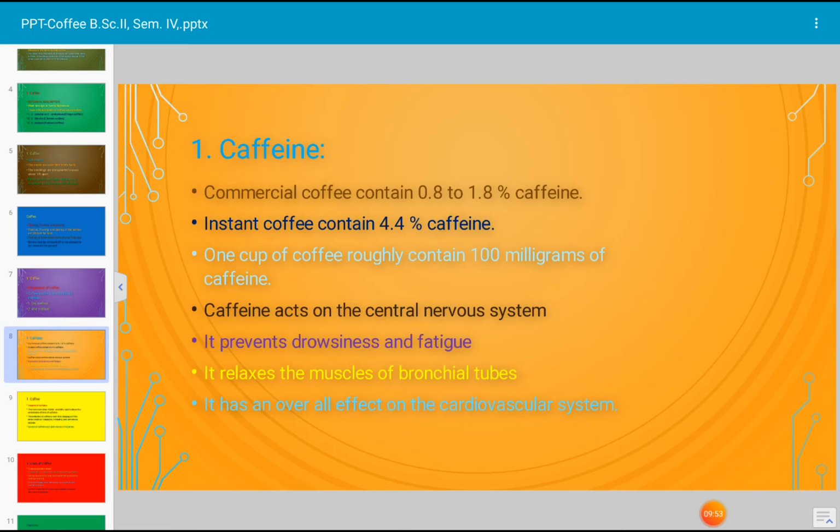The chlorogenic acid is partly hydrolyzed into caffeic acid and quinic acids. These three acids, along with trigonelline, are responsible for the bitter and astringent taste of the coffee, and organic acids like tartaric, citric, and malic acids cause the coffee's acidic taste.